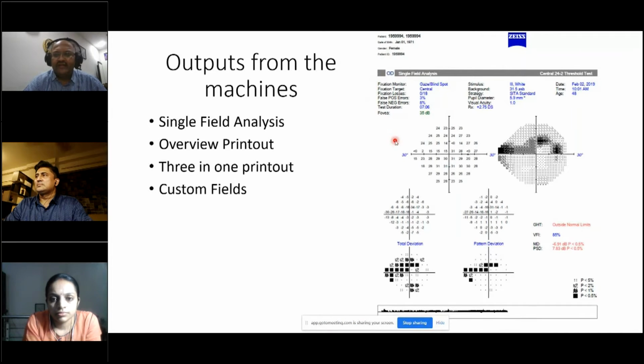Then you have the grayscale and the exact numerical plot of the patient. And then you have the total deviation numerical plot and the total deviation pattern plot, and then the total deviation probability plot. And then you have the pattern deviation numerical plot and the pattern deviation probability plot. And then you have the global indices here, which include the GHT, visual field index, mean deviation, and the PSD. And at the bottom, you have something called the gaze tracker, which helps the operator to identify whether the patient has been cooperating well or not.